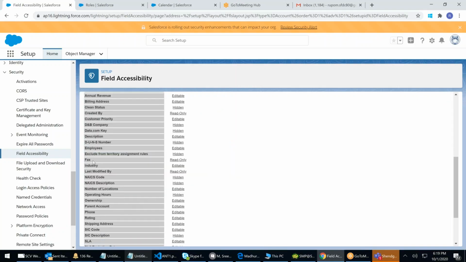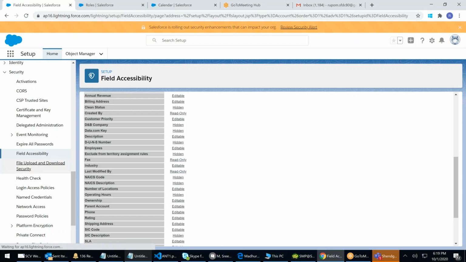See that fax field we have read only. You now edit the fax field. Automatically it will be edited in profile. You do it in the profile, it will be available here.